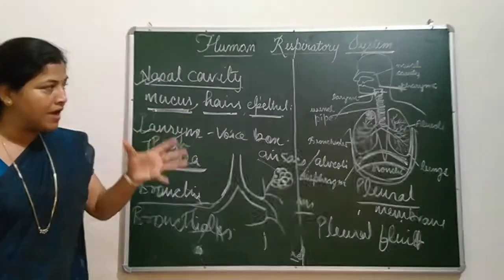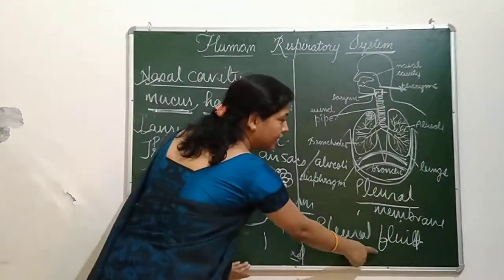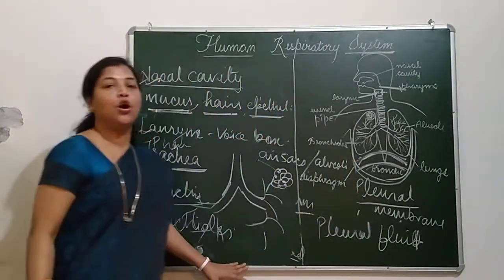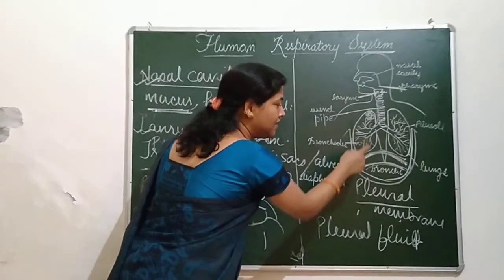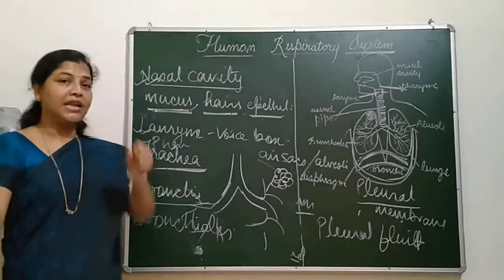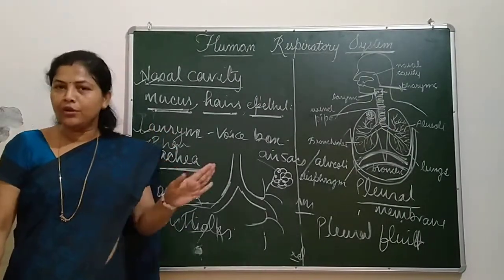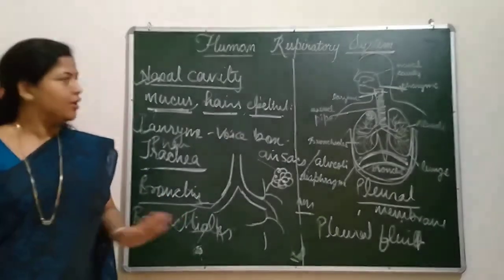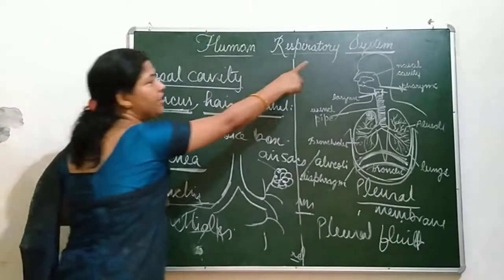So when it expands and contracts, this pleural fluid decreases the friction between lungs and this membrane. And because of that, it can expand and contract easily without any hassle. So this is all about the human respiratory system.